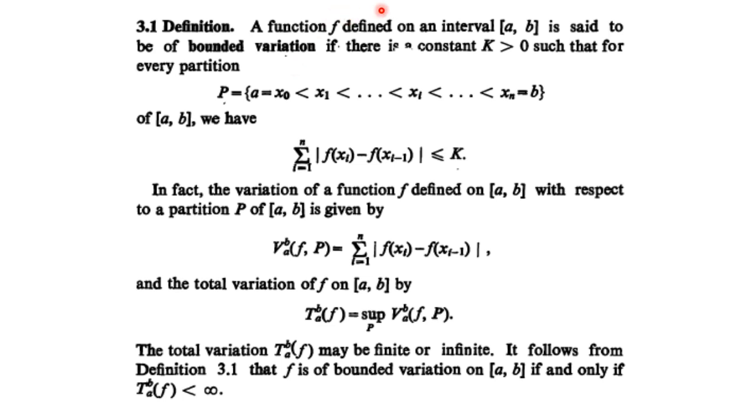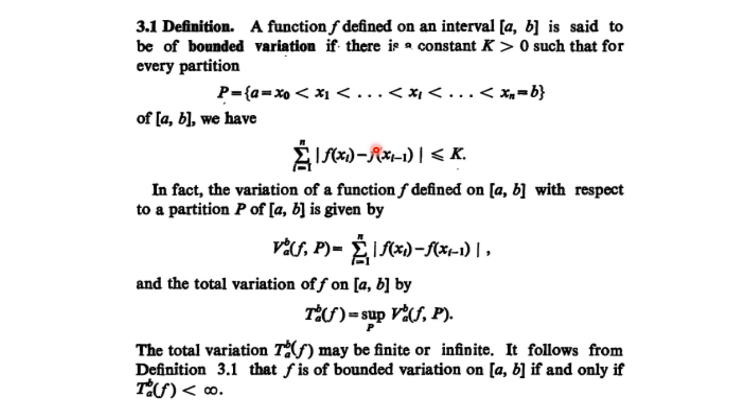You are given a function defined on a closed interval ab. You first divide this closed interval ab into sub partitions, sub intervals. Over the sub intervals you find out the values of f(xi), and then you find out the variations of the function. You take the modulus, which means you consider the positive value. If f(x1) is greater than f(x0), then you take f(x1) minus f(x0). If f(x0) is greater than f(x1), then you take f(x0) minus f(x1). So whichever value is bigger, you subtract from that. So that means this variation is always positive.